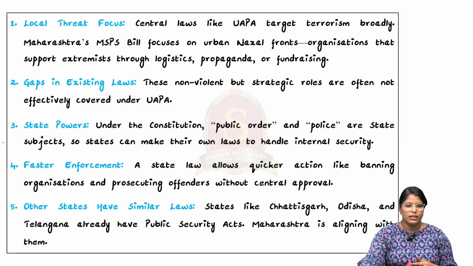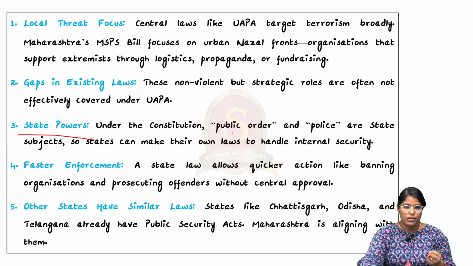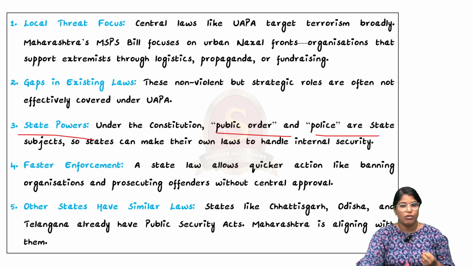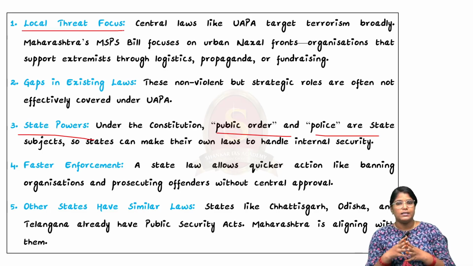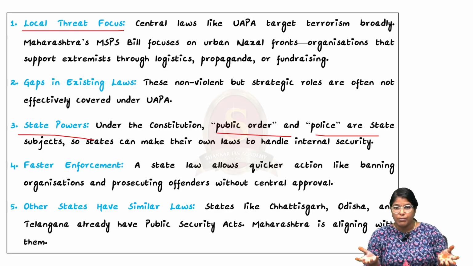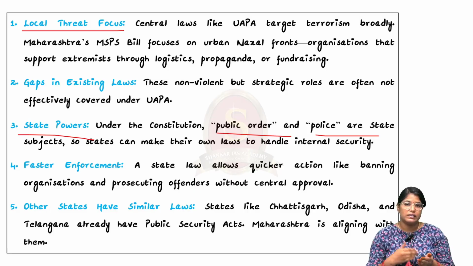So the first reason is the state has the power under the constitution, public order as well as police are state subjects. So the state has the power to make its own law to manage its internal security. The second important reason is local threat focus. See, UAPA targets terrorism very broadly, but it requires a specific focus, and that is what this bill is trying to give.